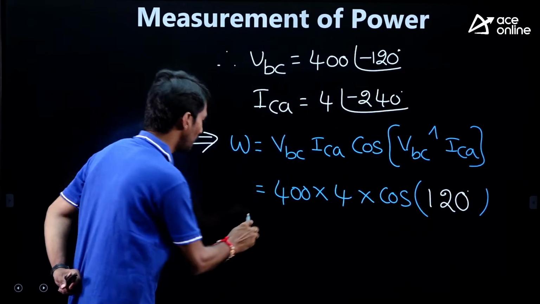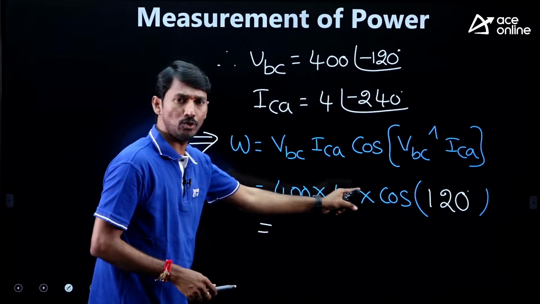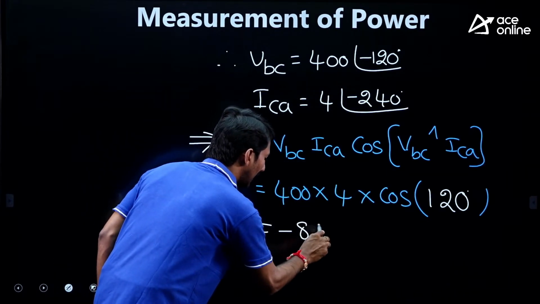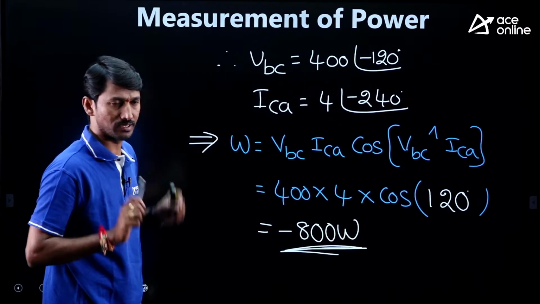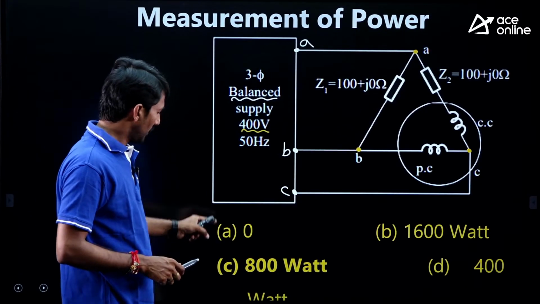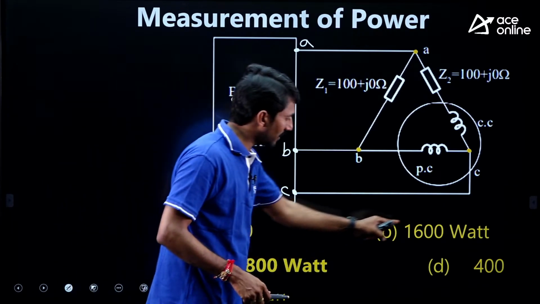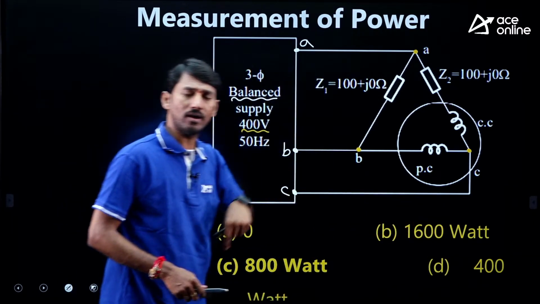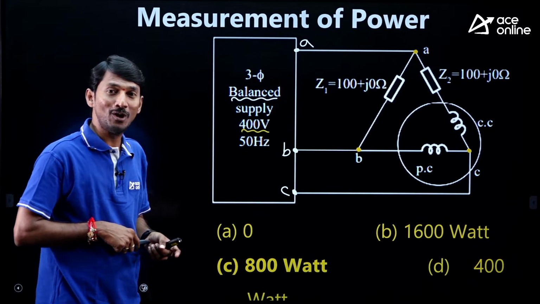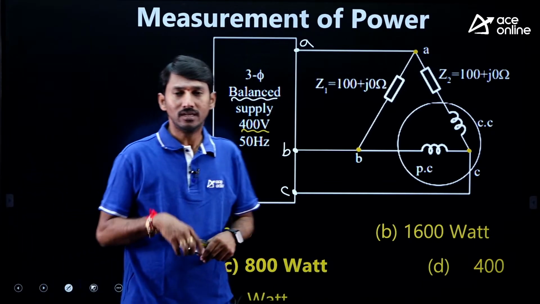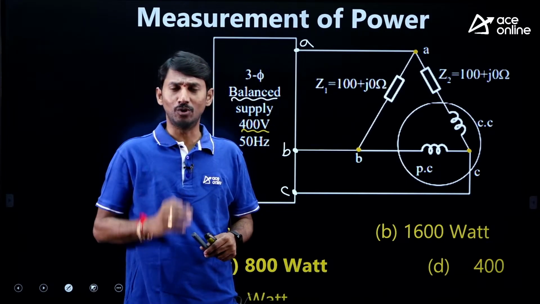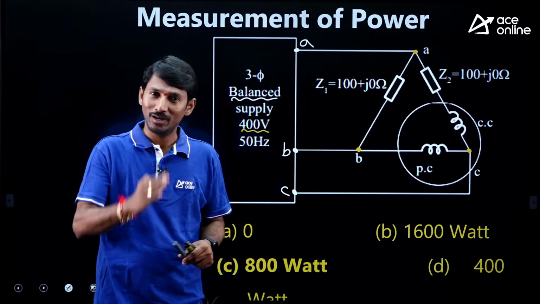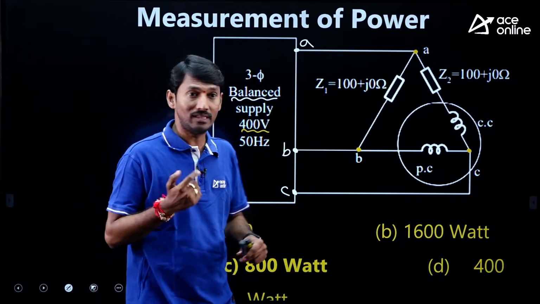Cos 120. If you simplify this, sir, you are going to get minus 800 watts. This is the answer generally. Now go to the options. 0 is there, 800 is there, 1600 is there, 400 is there, minus 800 is not there. So in many cases, people think, okay, minus 800, reading below 0 is not available, therefore it shows 0. In that way they are taking it.